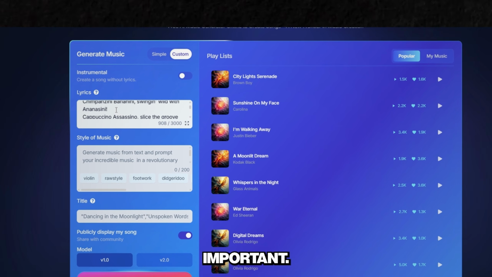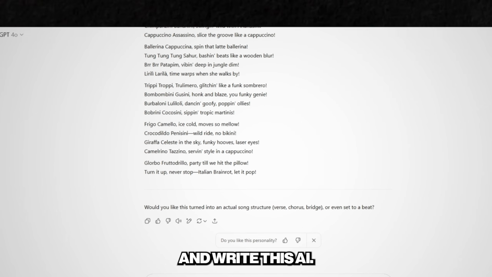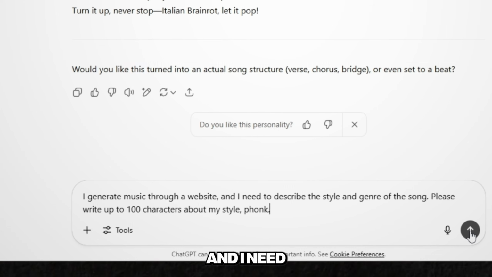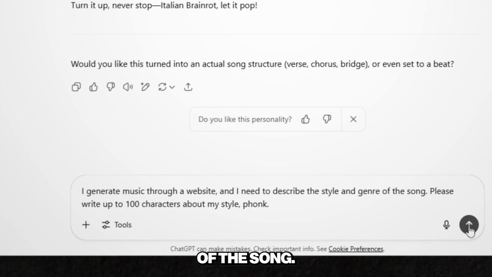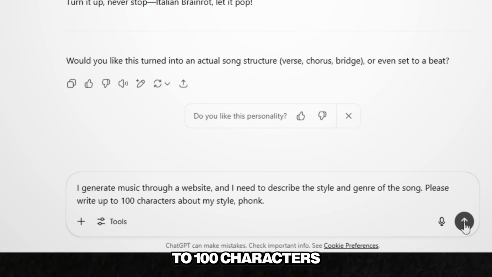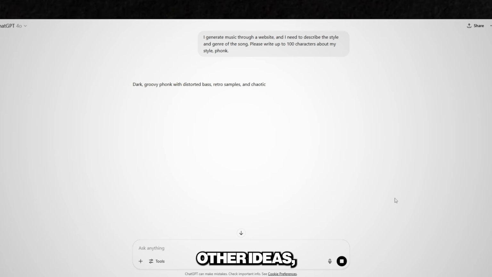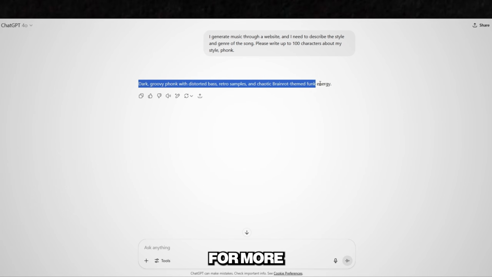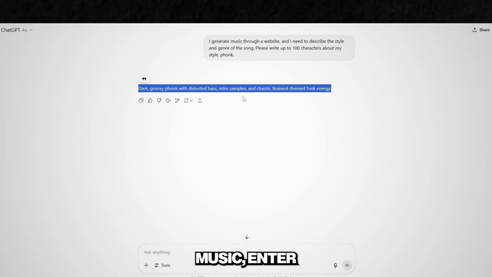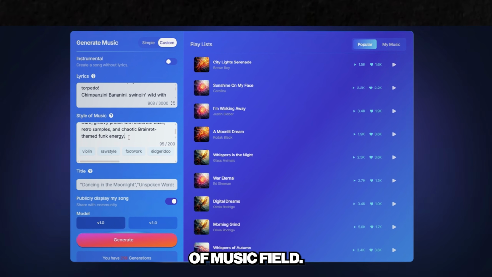This is very important. Go back to ChatGPT and write this: I generate music through a website and I need to describe the style and genre of the song. Please write up to 100 characters about my style: phonk. This style should work well, but if you want other ideas, ask ChatGPT for more or write it yourself. If you know music, enter the style in the style of music field.